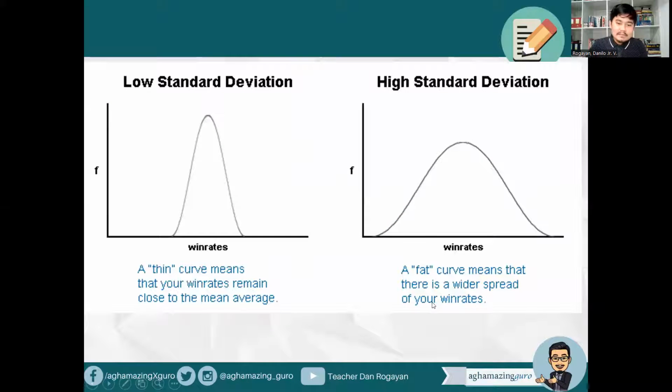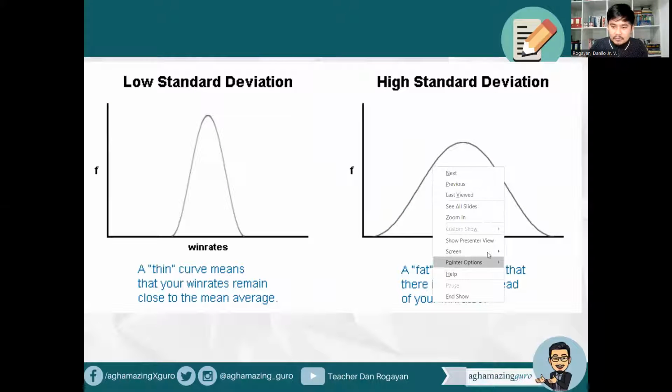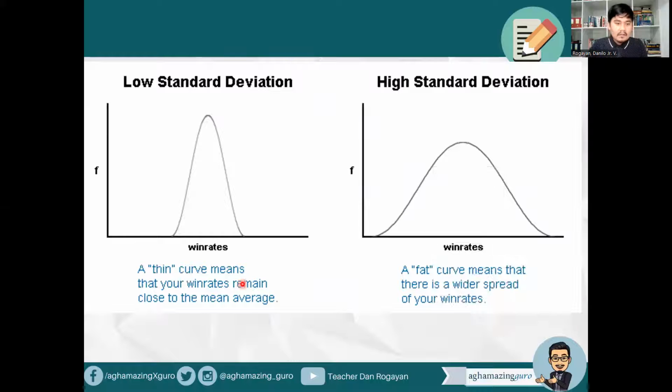So here you can see a representation: a low standard deviation curve means that your scores remain close to the mean average, and a fat curve means that there is a wider spread of your scores, for example, in the context of your classroom. High standard deviation, more spread sila, wider spread from each other.